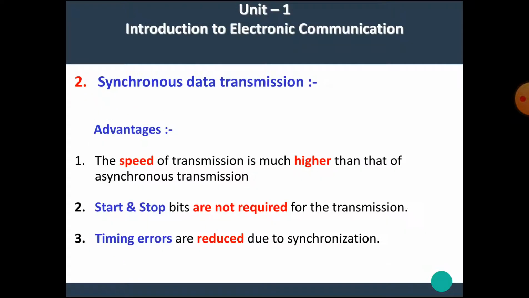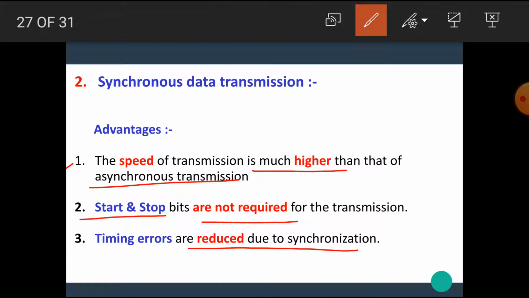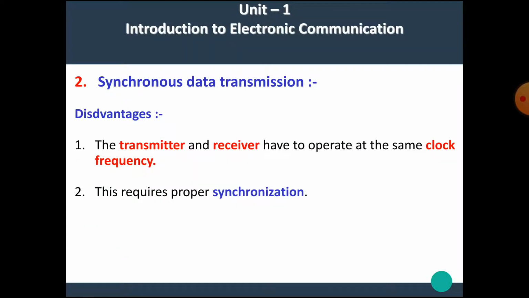Now let's see the advantages of synchronous data transmission. The first advantage is that the speed of transmission is much higher than that of asynchronous transmission. Start and stop bits are not required for the transmission. Timing errors are reduced due to synchronization.